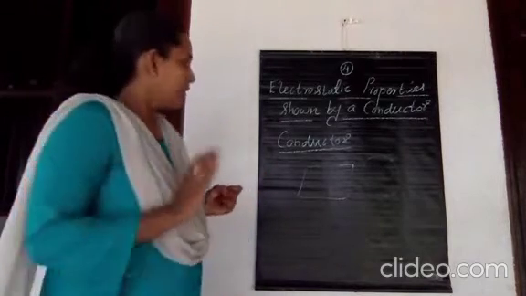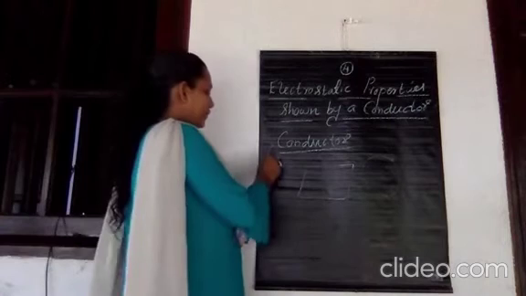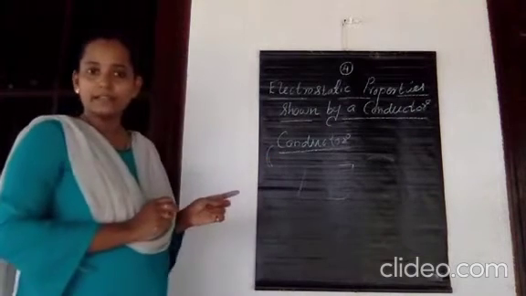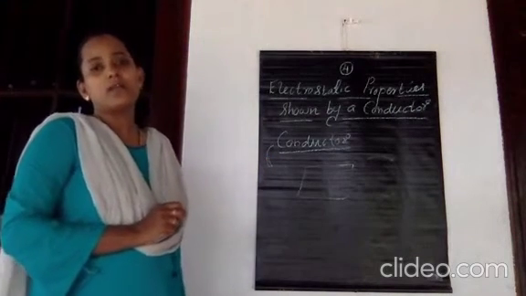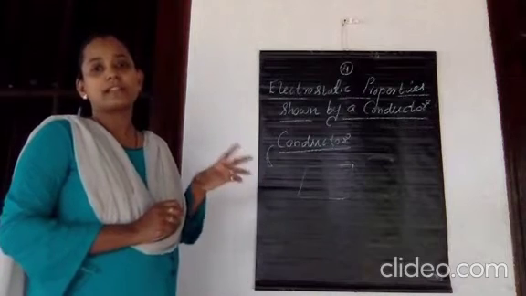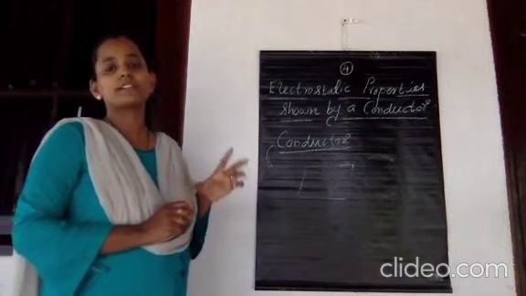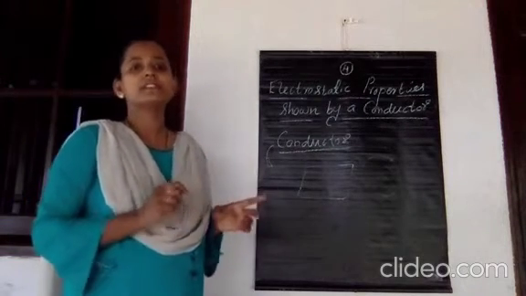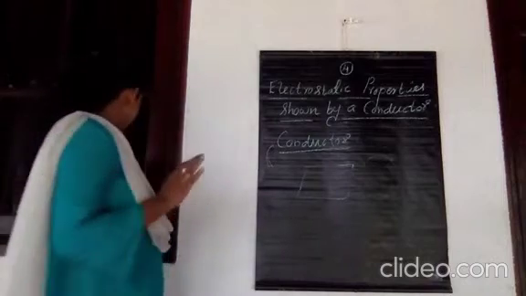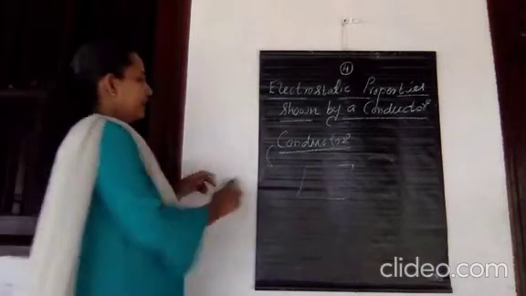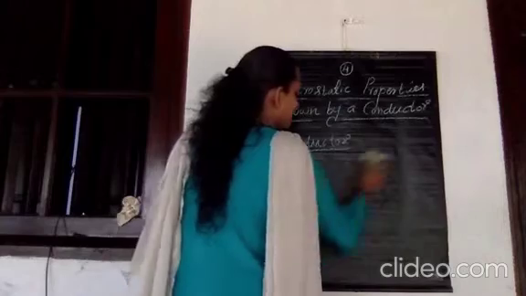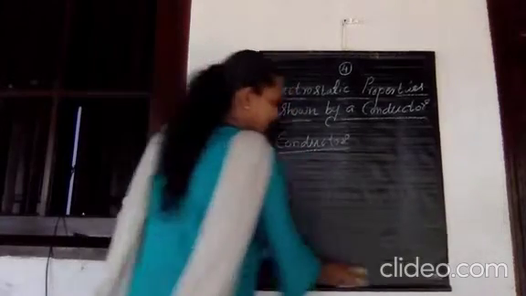Okay. So next we want to study the properties shown by a metallic conductor when it is placed in a uniform electric field, that is, the electrostatic properties shown by a conductor in the presence of an external electric field. There are 5 or 6 properties.